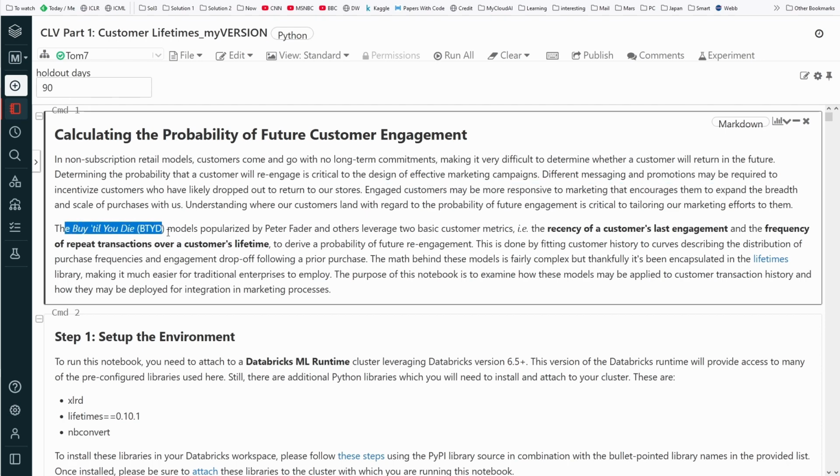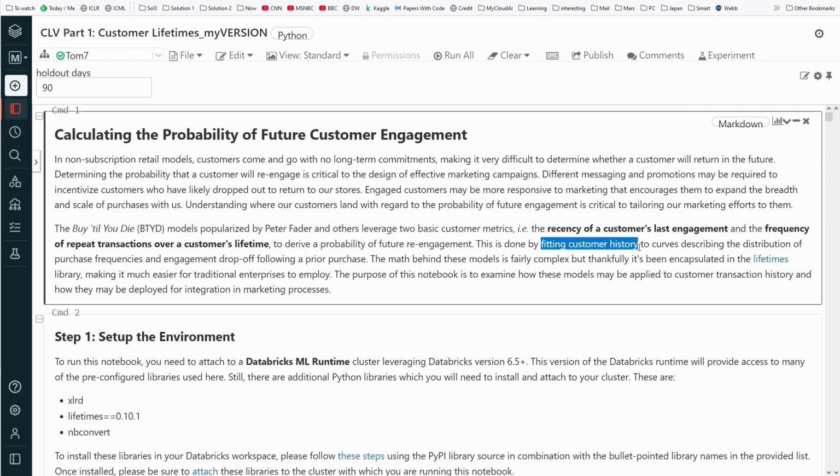So here we go. The Buy Till You Die model, popularized by Peter Fader. Beautiful. I don't know this model, but hey, we're just interested in the code, so let's take what's already done and programmed for us. It leverages two basic customer metrics: the recency of a customer's last engagement, so how many days have passed till the customer last bought in our brick and mortar stores or online, and the frequency of repeat transactions over the customer lifetime. Yeah, of course, we know how often he has bought something, the quantities, the time period that passed, to derive a probability of future re-engagement.